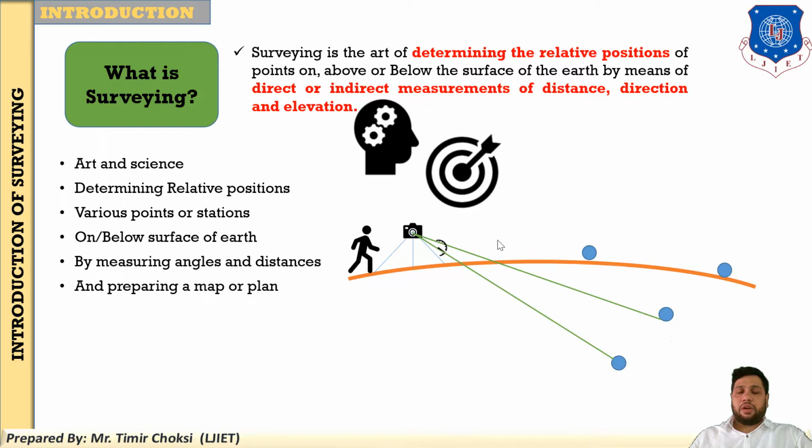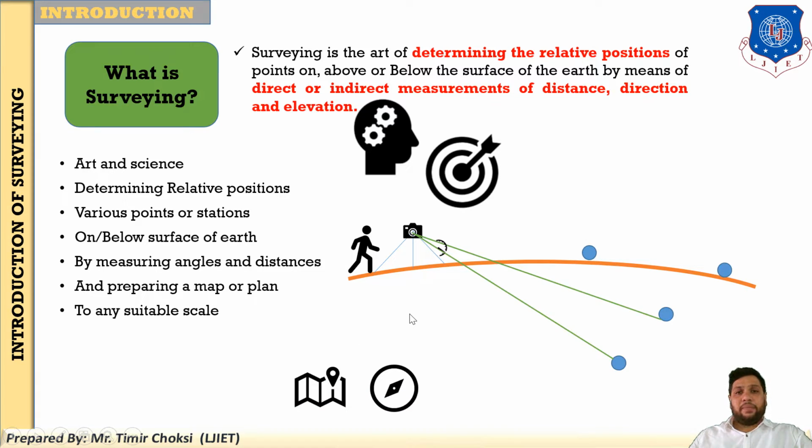And what is our main goal after the surveying? After the surveying, your main goal will be preparing the map or plan. Whatever type of survey you do, like chain survey, compass survey, theodolite survey, tachyometer survey, total station, any type of instrument you use, any type of survey you do, your final goal will be to prepare the map or plan. Prepare the plan or map to any suitable scale.